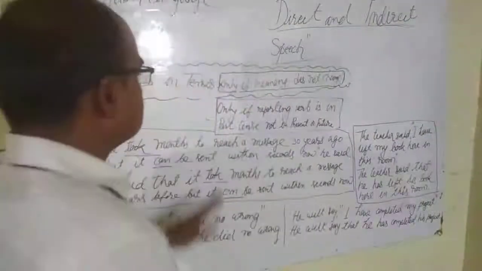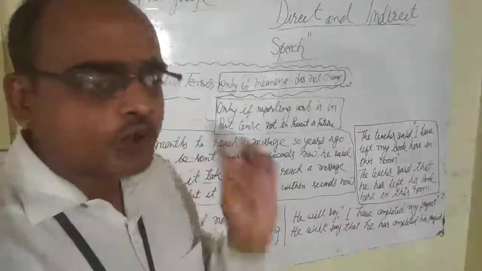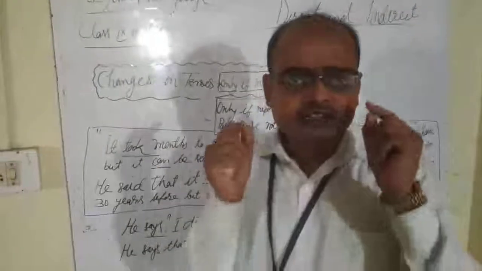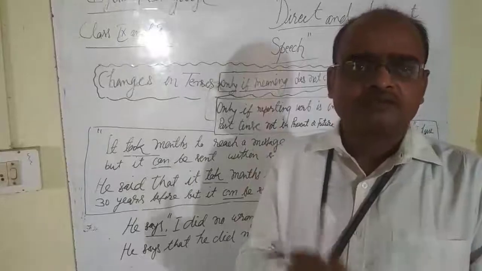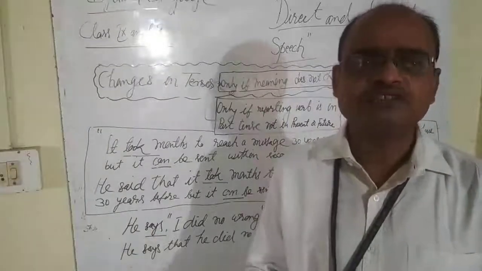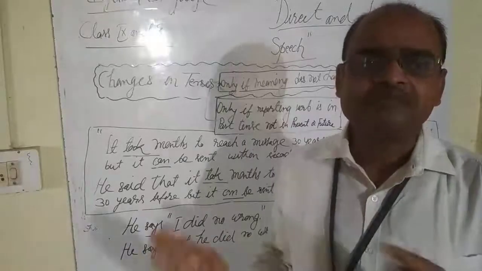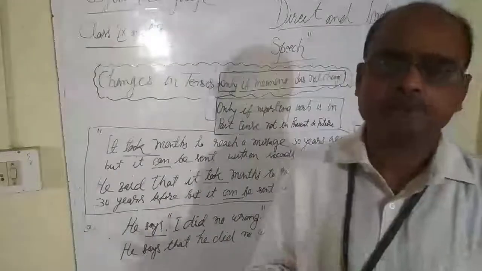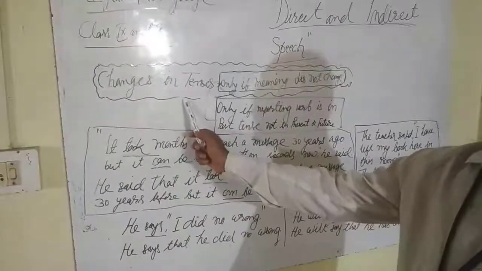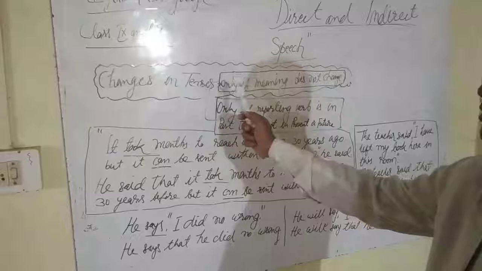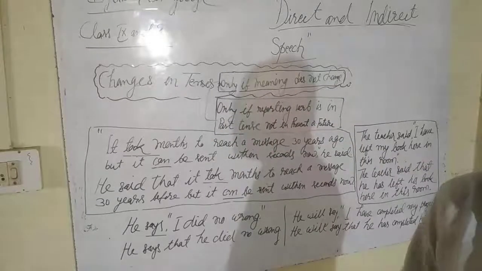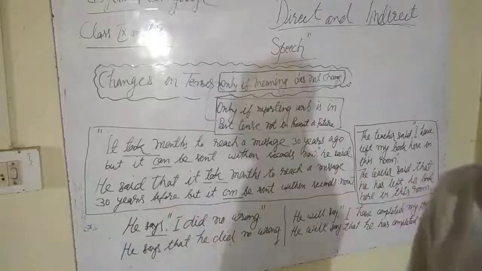So you have to be very careful. You know the golden rule: we drag everything back, but you have to be sure the meaning should not change. If the meaning changes, then you don't need to drag everything back. You have to leave it the same. So here you will make changes in tense only if the meaning does not change. If you find the meaning changes, you don't need to make changes in the tense of reported speech.